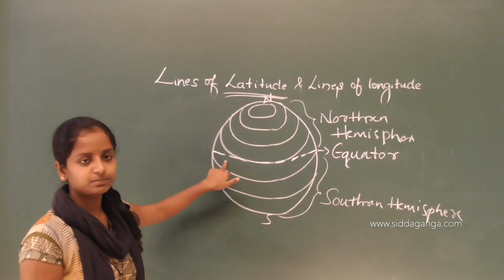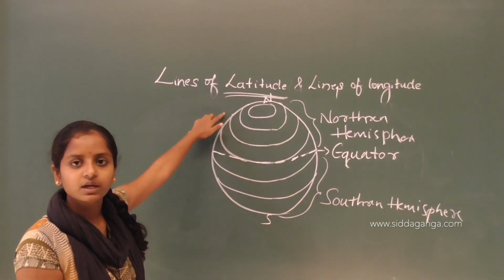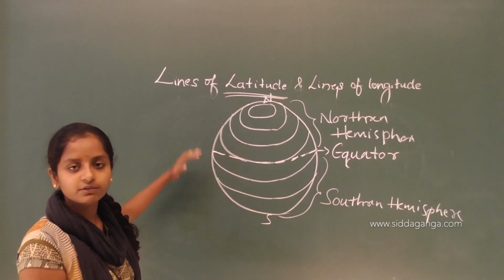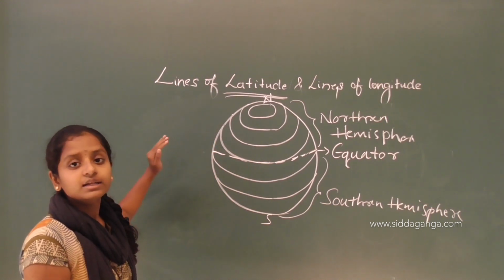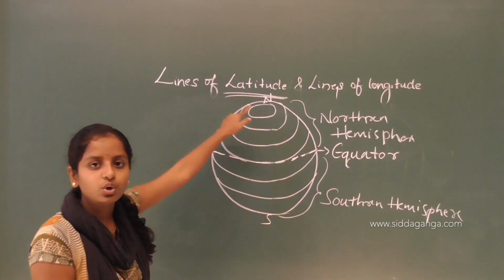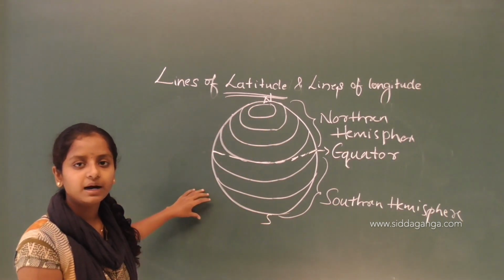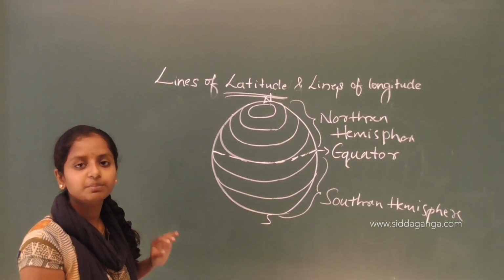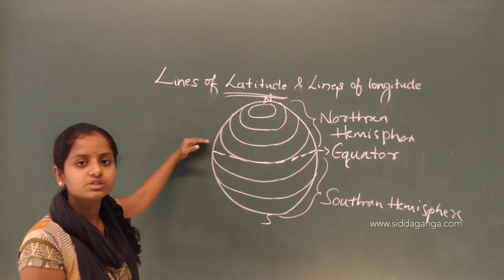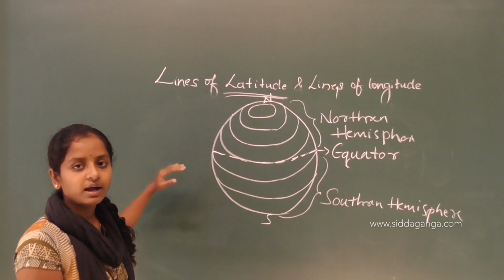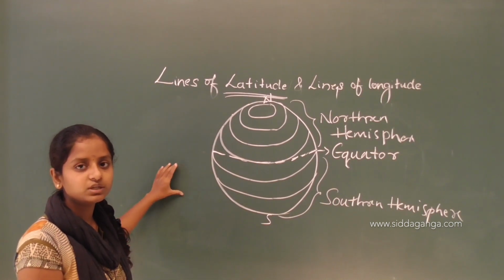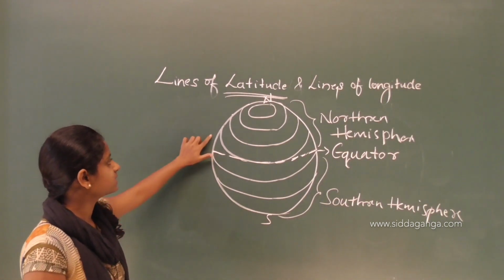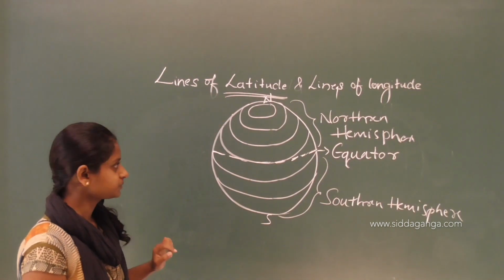So this imaginary line which is drawn between the north and the south pole is known as the equator, which divides the whole world into two equal parts. Those equal parts are known as hemispheres, and the hemisphere towards the north is the northern hemisphere and the hemisphere towards the south is the southern hemisphere. Understood?